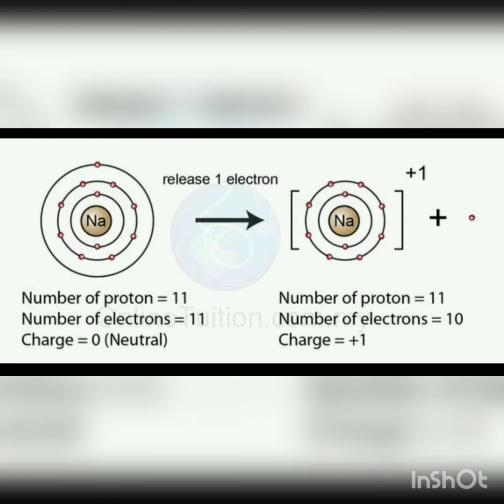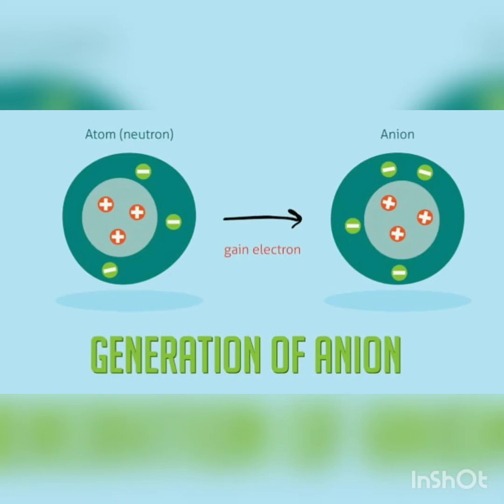So, we can say that a cation is having positive charge. Now, let's understand the formation of anion, that is, a negative charge particle. An anion is formed by the gain of one or more electrons by the atom. Since anion is formed by the addition of electrons to an atom, therefore we can say that it contains more electrons than a normal atom.